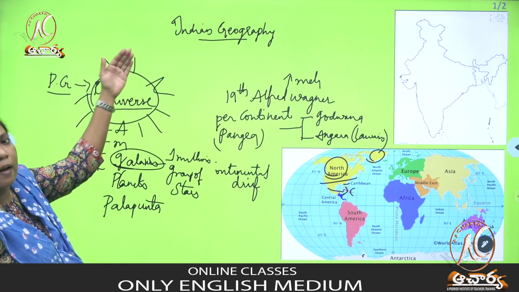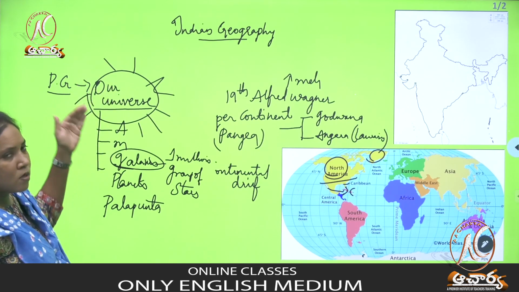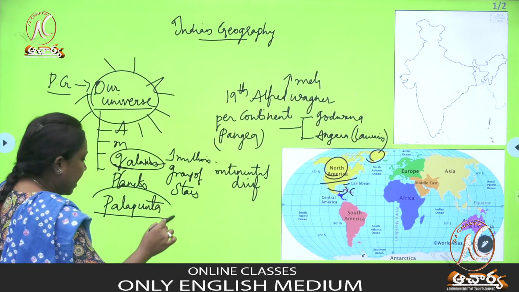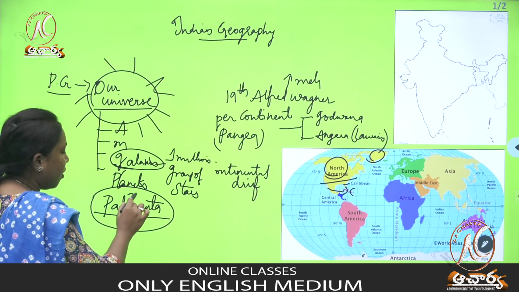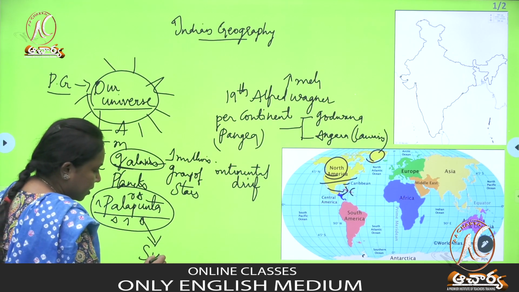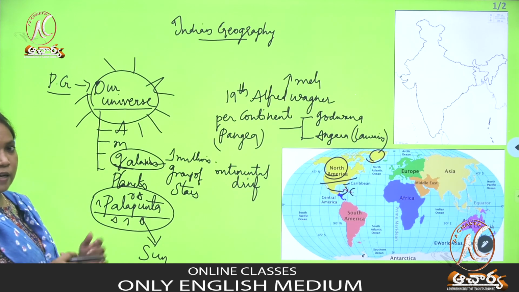So in the universe, a number of galaxies are there. In those galaxies, one of them is called Palapunta. In these galaxies, again there are a number of stars present. One of the stars is called the sun. So the sun is one of the stars. We will discuss that next.